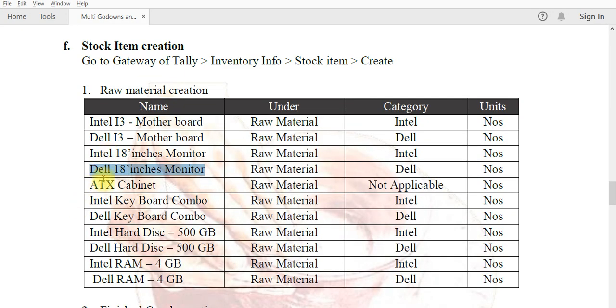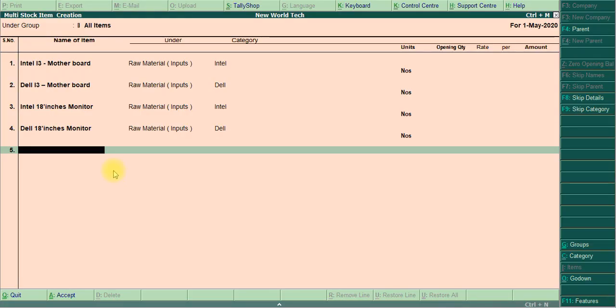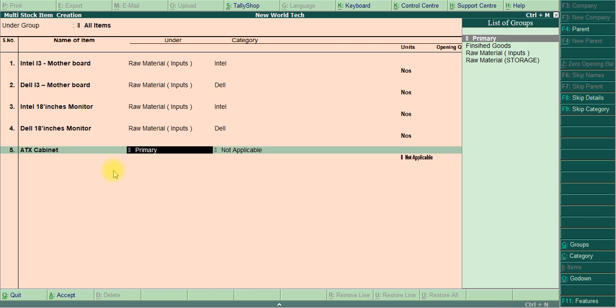Then ATX cabinet, raw material input, category not applicable. ATX is a separate brand, so we cannot consider the stock category for this, so I give not applicable.